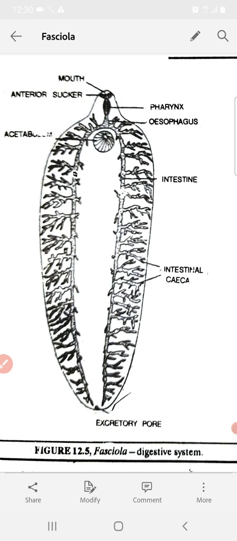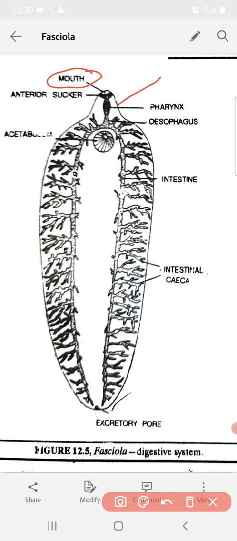The alimentary canal is spread throughout the body. It consists of mouth, buccal cavity, pharynx, esophagus, and intestine. Now let us discuss all these parts separately. Mouth. It is a very small circular aperture which is present on the anterior lobe, or you can say the head lobe. This is the head lobe of Fasciola hepatica. It is present at the tip of the head lobe. It faces ventrally and it is surrounded by the anterior sucker, or we also call it the oral sucker.